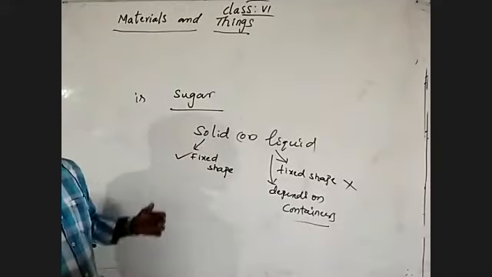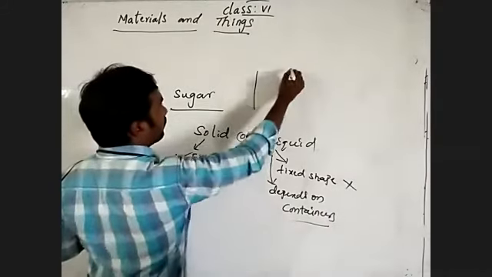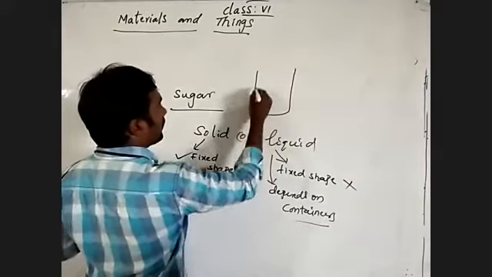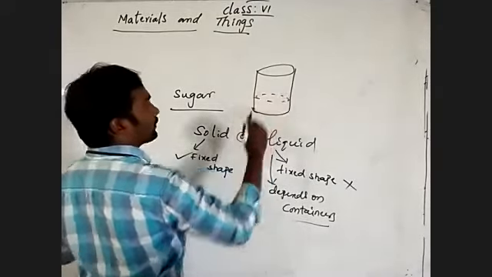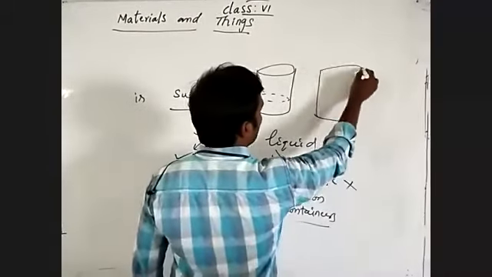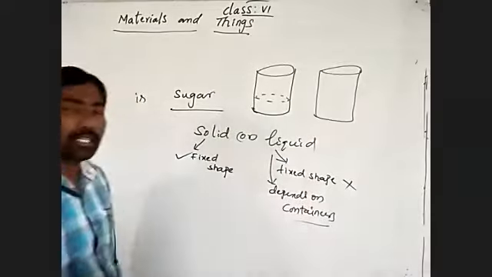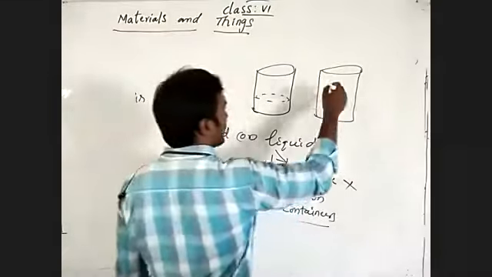Understand? Let's talk about pouring sugar into a transparent vessel. Now take a brick, or a geometrical box you have at home. It is a solid material. Place that geometrical box in a beaker.